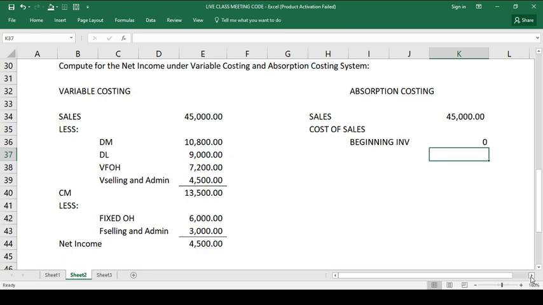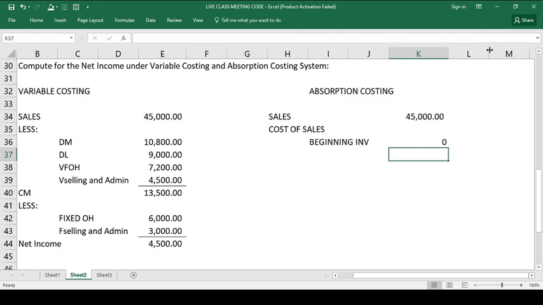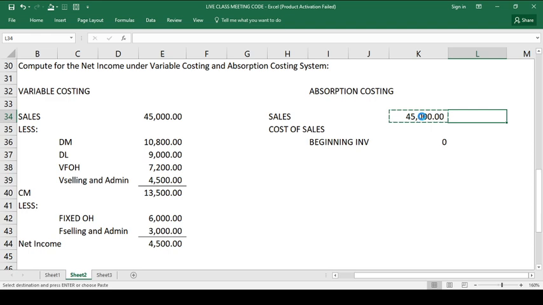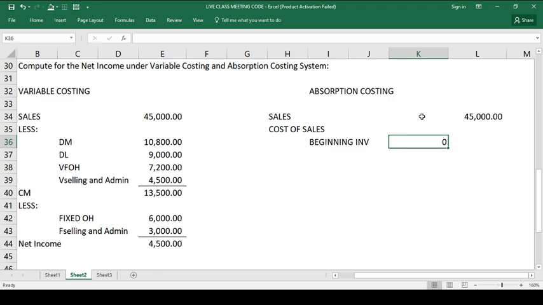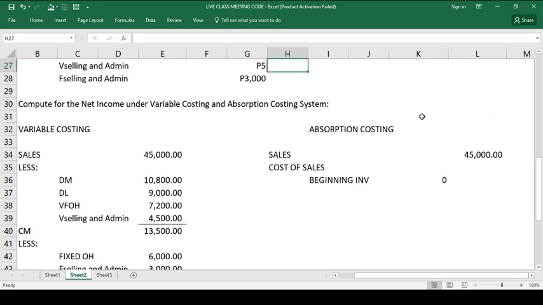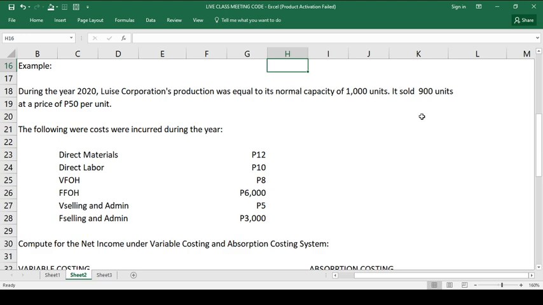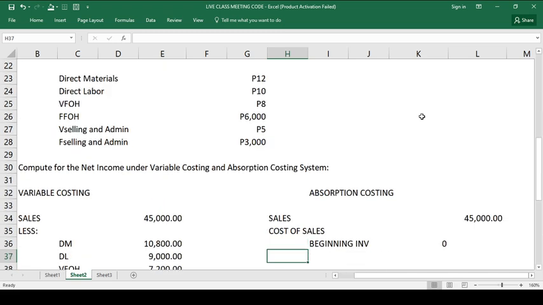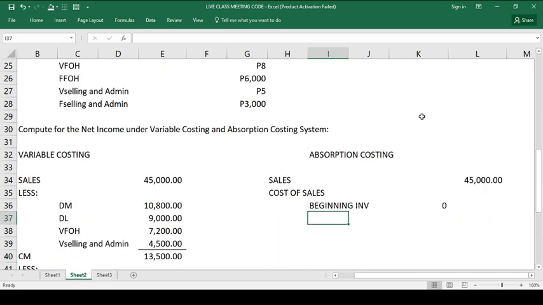Okay? Move lang po tayo konti para at least ilipat natin ito para mamaya madali yung pag-determine, no? Okay, fixed cost, beginning inventory 0 kasi wala naman po tayong beginning inventory. Yung binigay lang is on the production. Okay? Tingnan natin ulit sa taas. Sabi lang sa problem that the production was equal to its normal capacity of 1,000. So, lahat po nung yan ay, okay, that's the normal capacity.